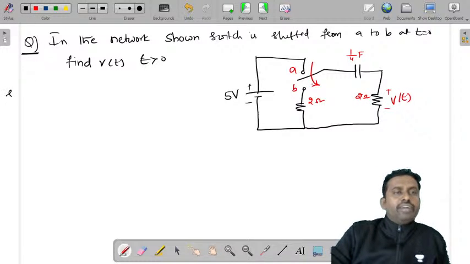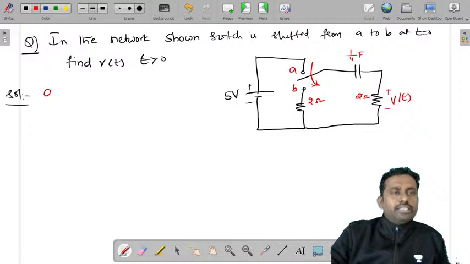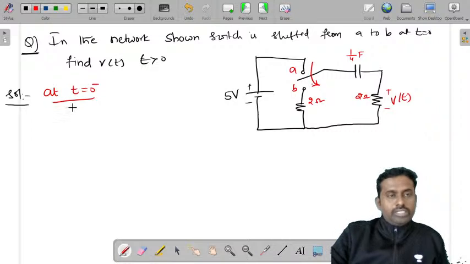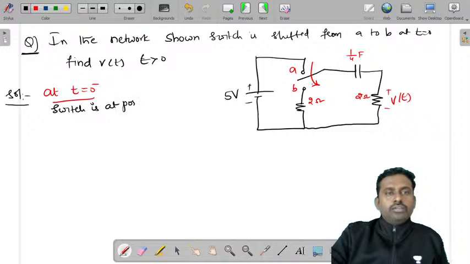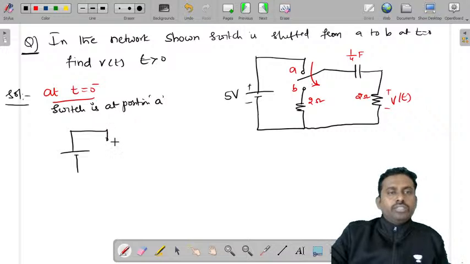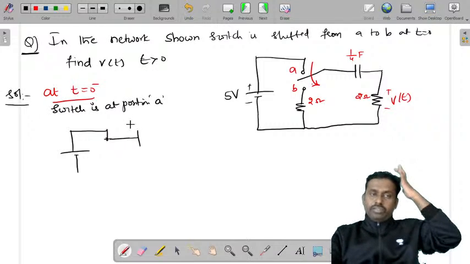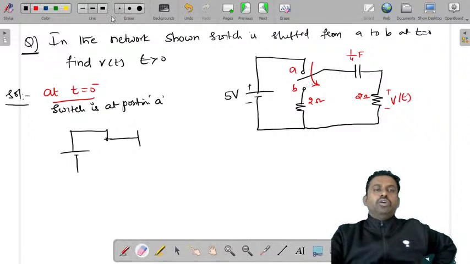So let's try to find this. Let us consider t is equal to 0 minus. Where is the switch? The switch is at position A. When the switch is at position A, let's try to draw the diagram. You have this capacitor, and it is connected to the source for a long time, so the capacitor will become an open circuit.